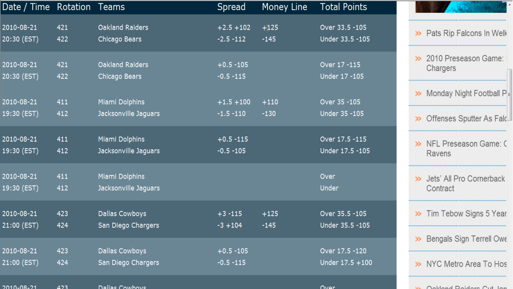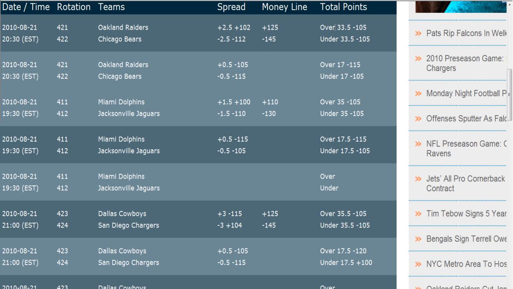Now that means every 100 that you risk, you win 125. And obviously, since you would get your 100 back as well if you won your bet, your 100 if Oakland won would basically be 225. Your 100 back plus 125. Now for Chicago money line, you would have to risk $1.45 to win $1, or 145 to win 100.